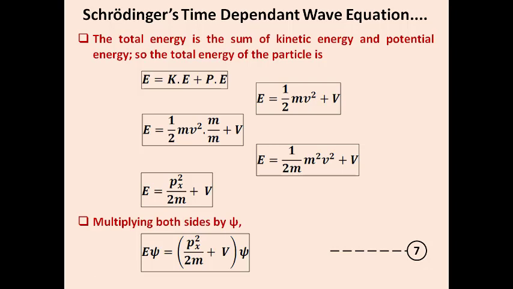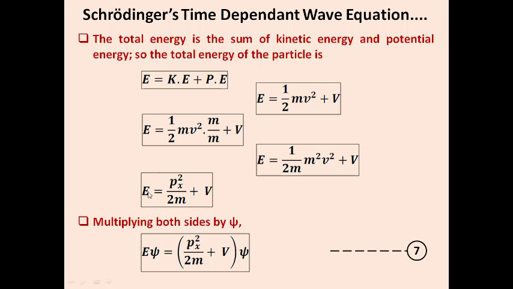So we get m squared v squared divided by 2m plus V, where V represents potential energy. You already know p equal to mv, the momentum, which is the product of mass and velocity. So m squared v squared is written as p squared. We mention suffix x, which represents the particle moving along the x direction. So it is p_x squared divided by 2m plus V.